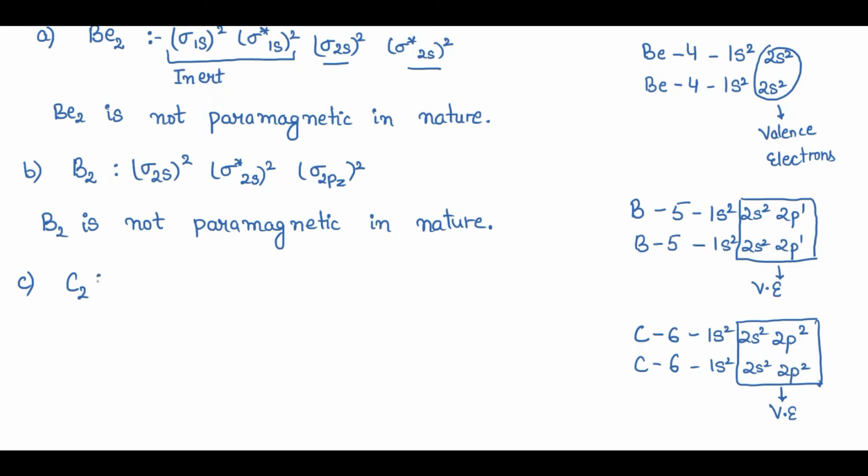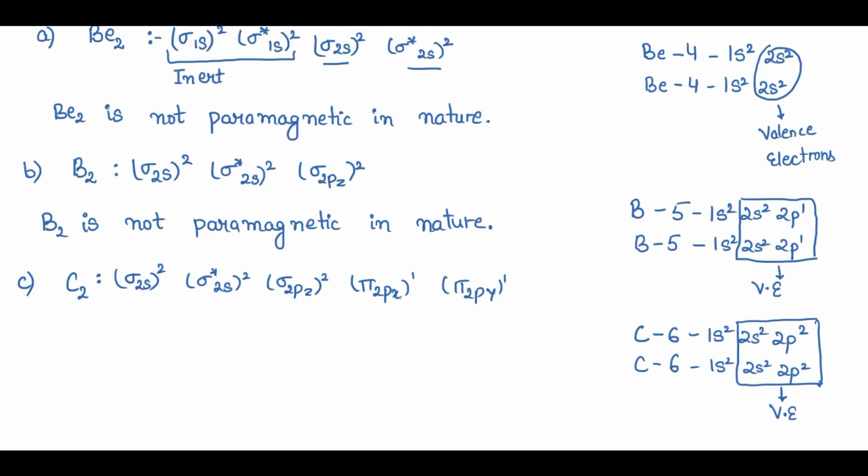I'll write from sigma 2s2, sigma star 2s2, sigma 2pz2. Now the remaining two valence electrons are in pi 2px1, pi 2py1, right?